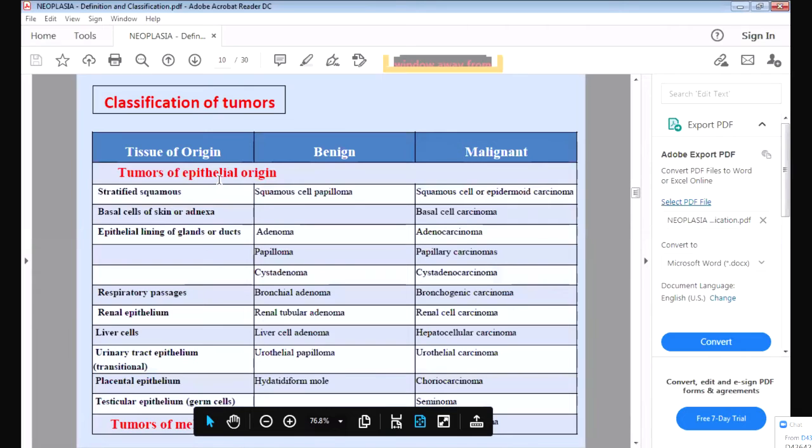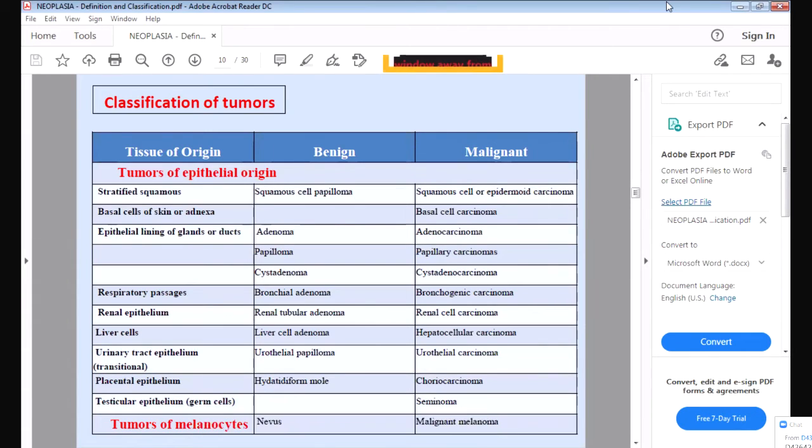Now we will see what is the origin of the cells. There are various cells in our body, you know: squamous epithelium, basal cells, epithelial lining, glands. So there are many layers of cells in our body. If they are arising from the stratified squamous epithelium and it is a benign tumor, it is called squamous cell papilloma. If it is a malignant tumor, it is called squamous cell carcinoma. Similarly, from the basal cell of the skin, it will be basal cell carcinoma.